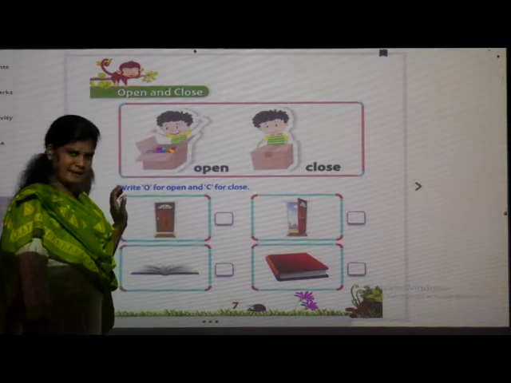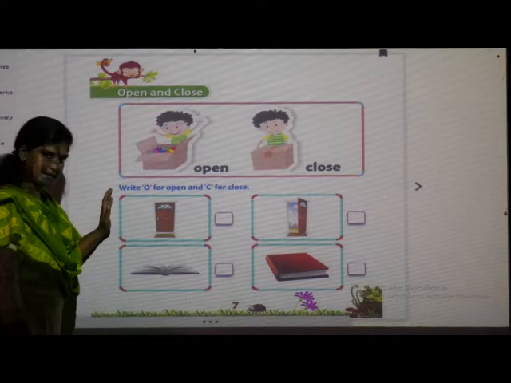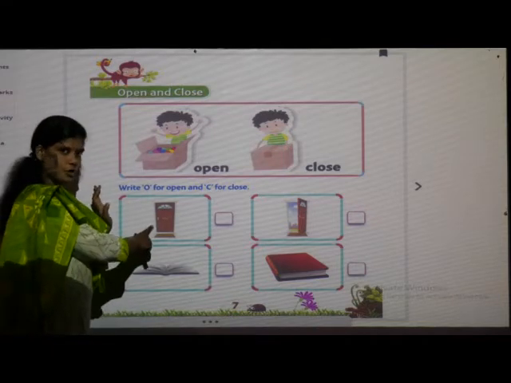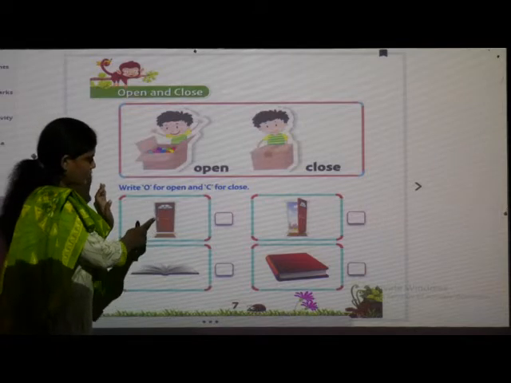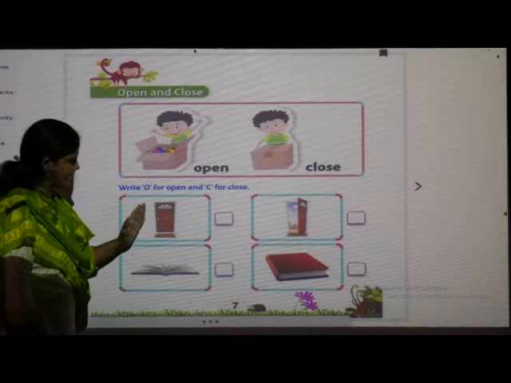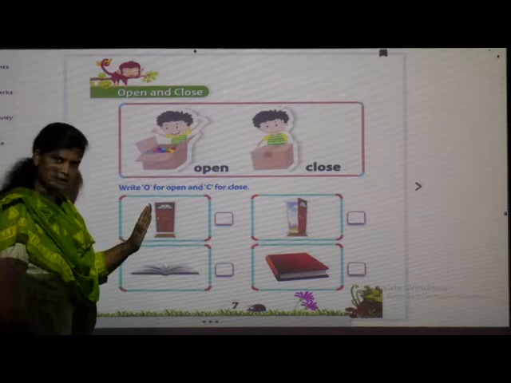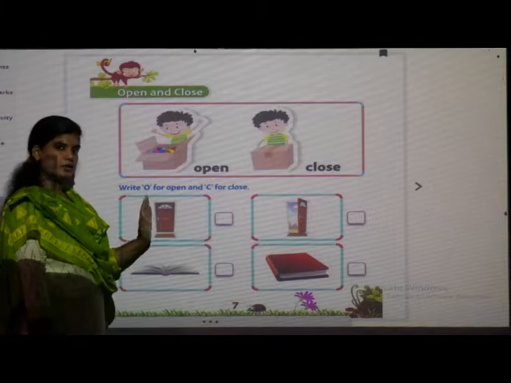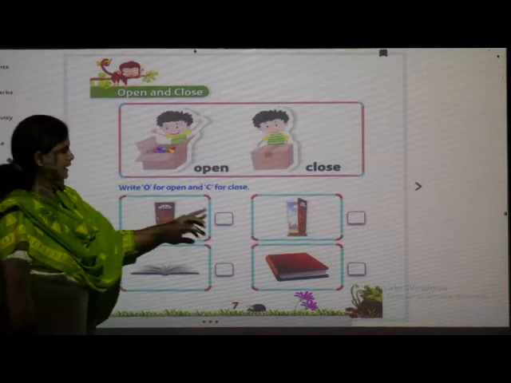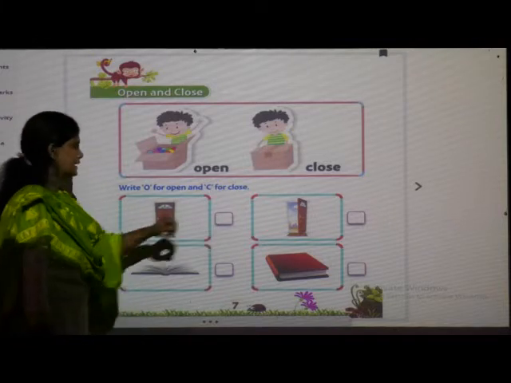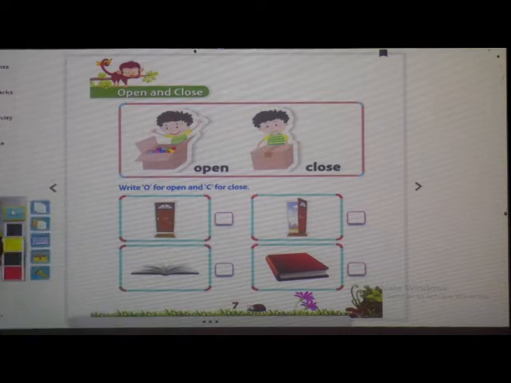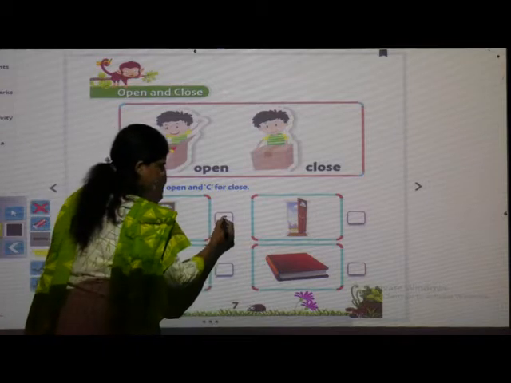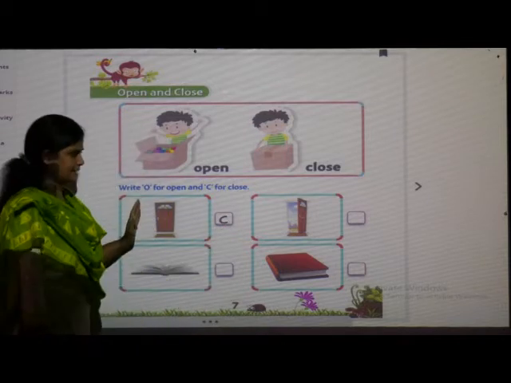So, take the pencil in your hand and see. Here, what can we see in this picture? Door. Very good. How is the door? What can you see? Is this door open? No, it is closed. So then we have to write C here. What do we have to write in the box? C. Like this, you have to write C.